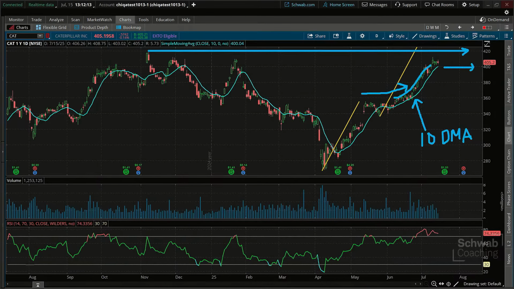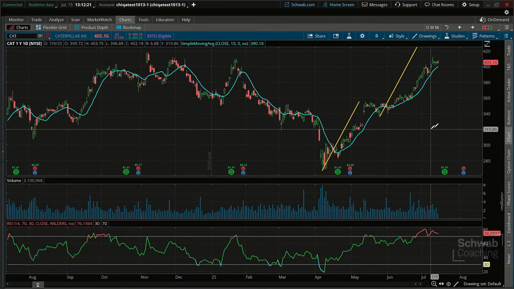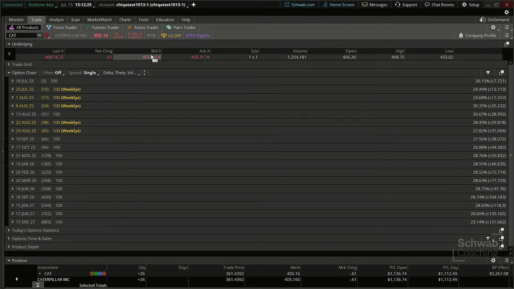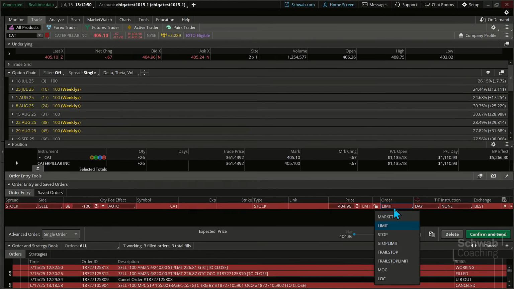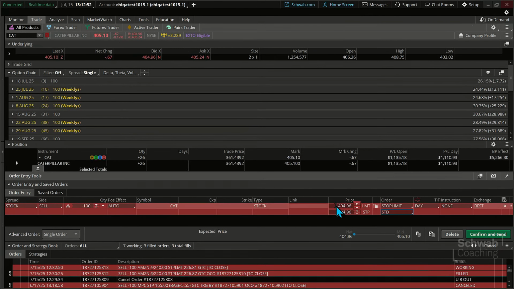So just to finish up the point I was making here, that 10 DMA, if prices cross below the 10 DMA, that could be an exit point. But we also want to have maybe a target up top. Let's at least set the target in place. We'll just go ahead and put a sell stop limit order up there. Let's see, 420. 420, that's clearly above our range, but it's not quite the full target, right, of the trade itself. But it's getting darn close.